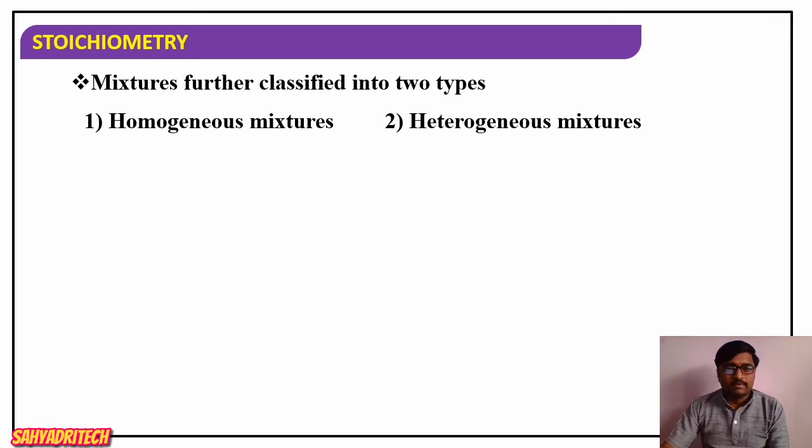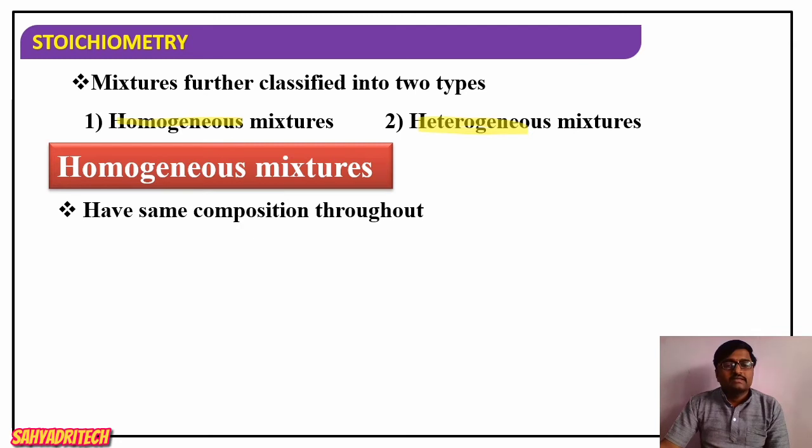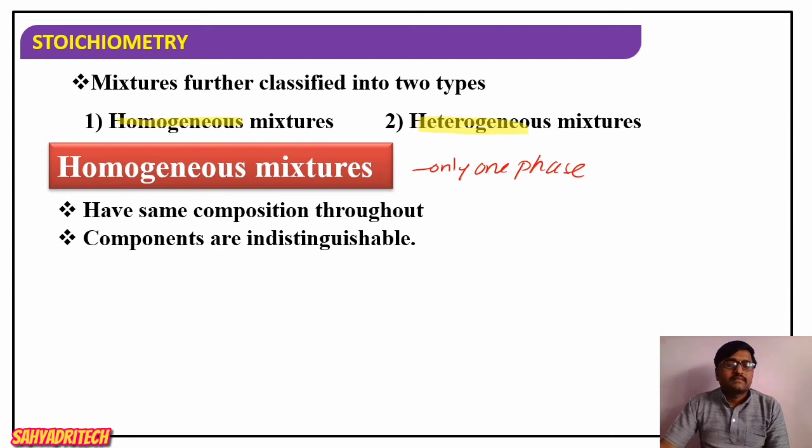Now coming to the mixtures, we said mixtures are classified into two types. What are those? Homogeneous mixtures and heterogeneous mixtures. Here, a homogeneous mixture has the same composition throughout. It is going to have only one phase. And what about composition? The composition is the same throughout. And regarding components, the components of a homogeneous mixture are indistinguishable. We cannot distinguish the components of a homogeneous mixture.